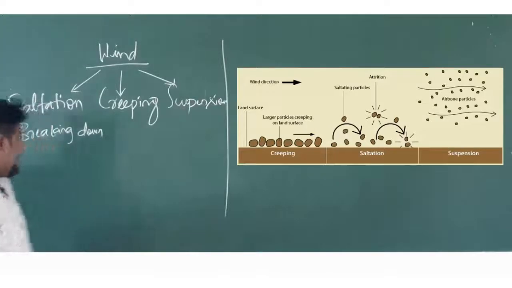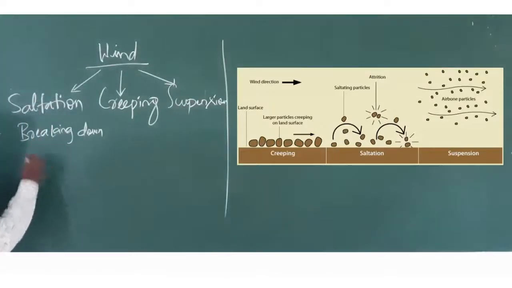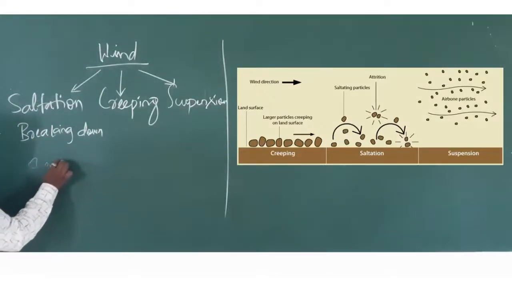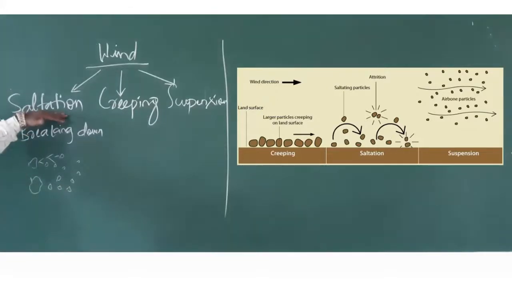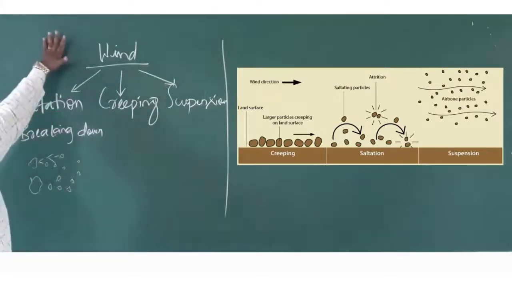Let us take an example. This is a particle of your soil. This will be broken down into minor units; the larger particle of soil will be broken down into smaller particles. This is the first phase of wind erosion.